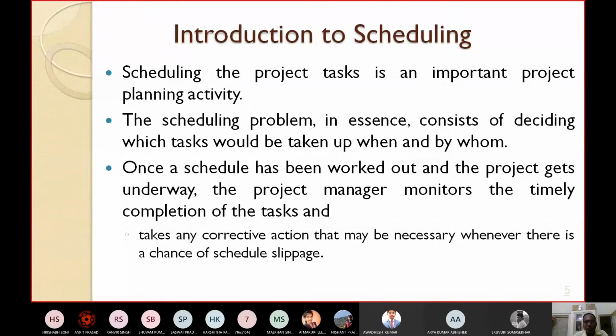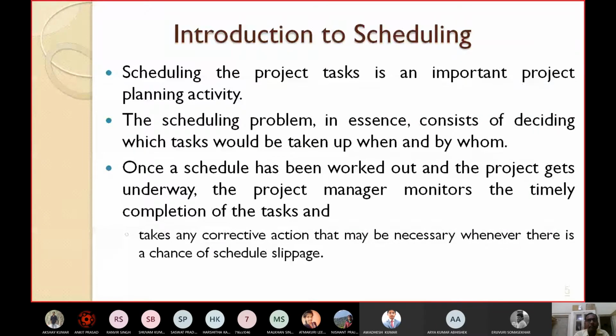And what does he do more? He takes any corrective action that may be necessary whenever there is a chance of schedule slippage. So if the project is not moving according to the schedule that you have prepared, then the project manager has to take some corrective action, which will be required when there is a chance of schedule slippage. You are moving away from the prepared schedule.